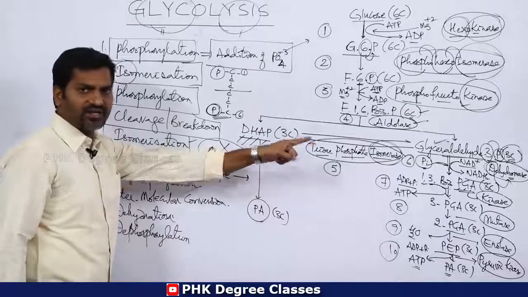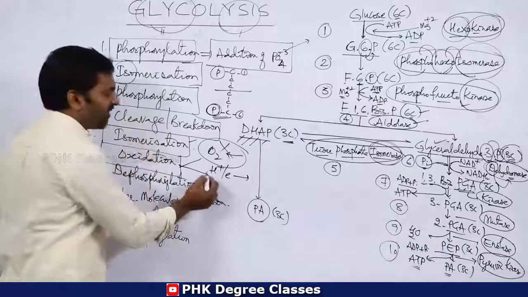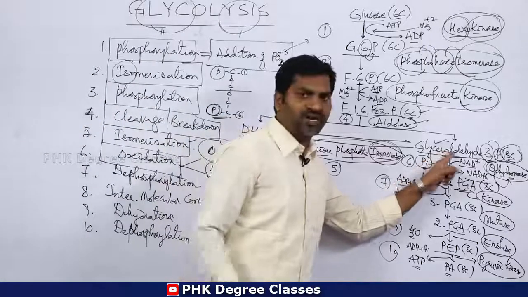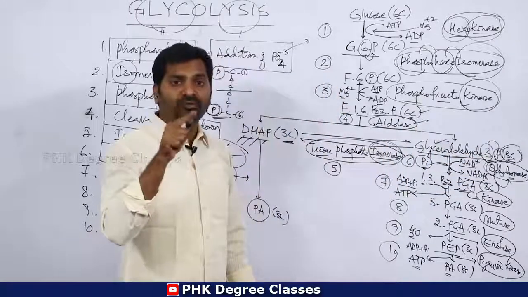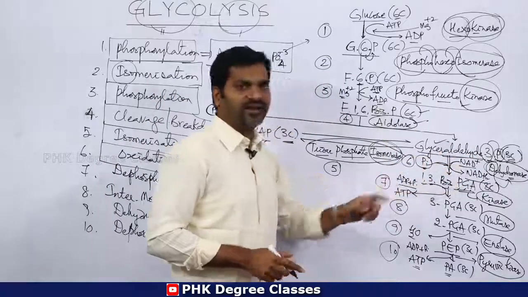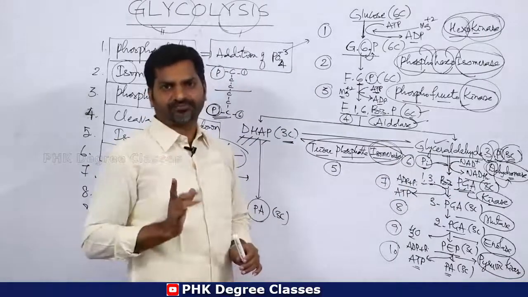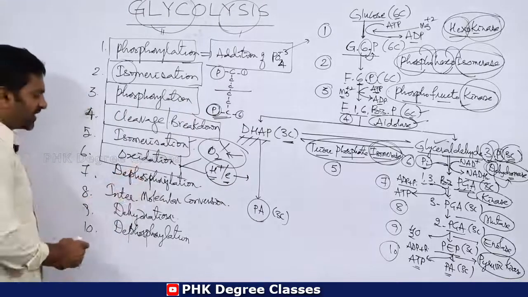In this particular case, you cannot find any addition of oxygen. Instead, we find removal of protons. Removal of protons from where? Glyceraldehyde 3 phosphate. Those removed protons are added to NAD, then NAD will become NADH2. Hence it is an oxidation process. Then come to the next one.